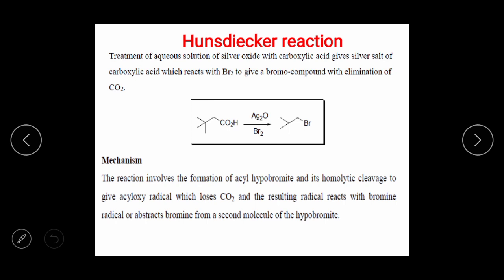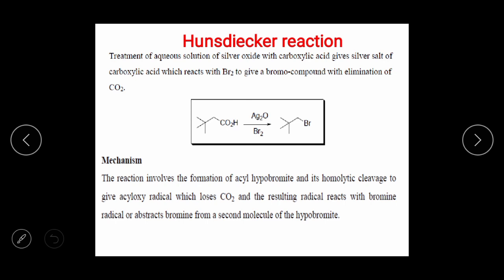Okay, when you consider the Hunsdiecker reaction, at that time the treatment of aqueous solution of silver oxide. Silver oxide means what? Ag2O. This is the reagent in presence of Br2 which reacts with carboxylic acid. Okay. Then there is an elimination of CO2, and bromo compound is formed. Okay. This is the very simple reaction, Hunsdiecker reaction. Carboxylic acid is there, and the reagent silver oxide in presence of Br2, there is a generation of bromo compound. Okay, then see the mechanism how that bromo compound is generated.